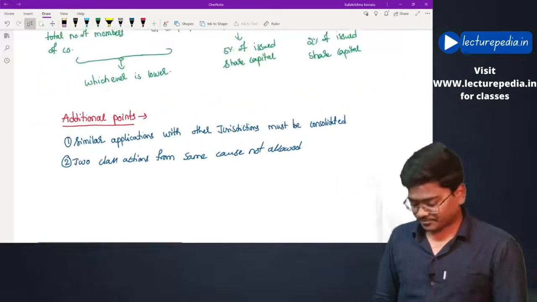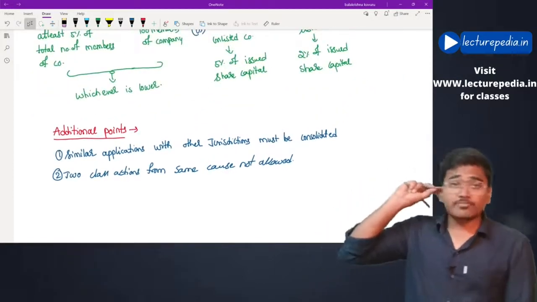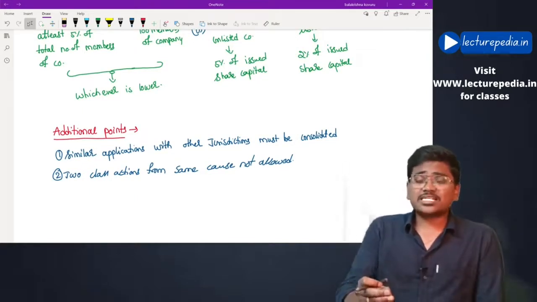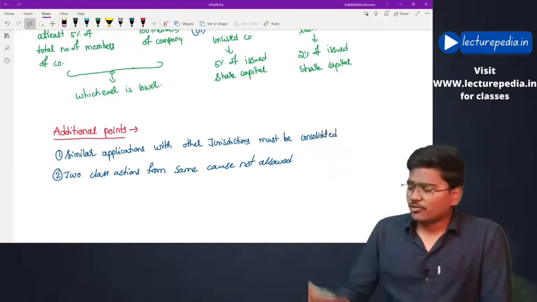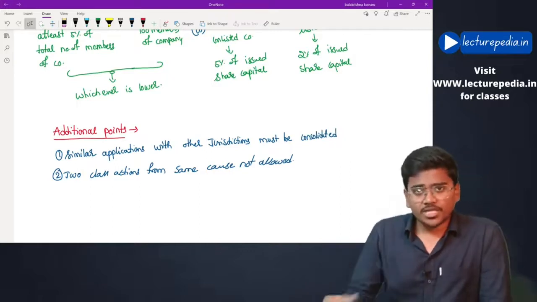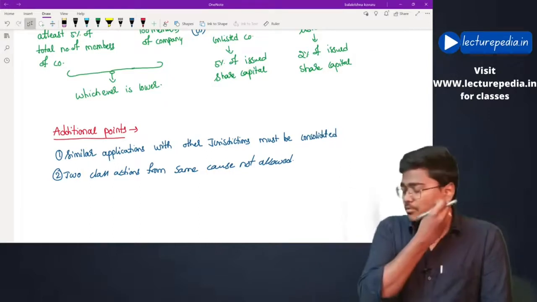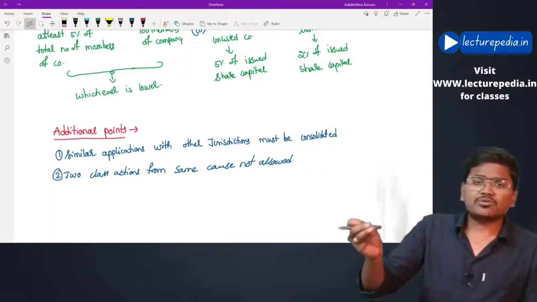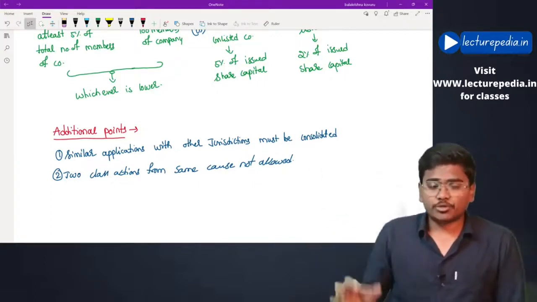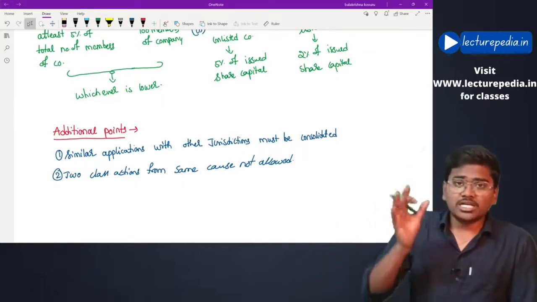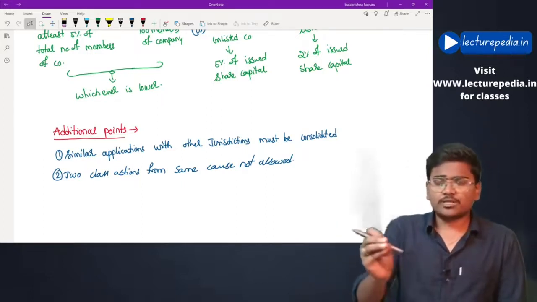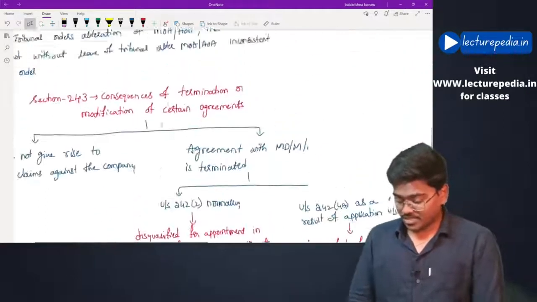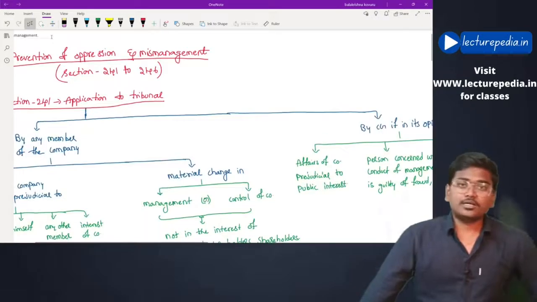Now, under section 246, there are certain sections of the winding up chapter which will be mutatis mutandis applicable even to this operational mismanagement chapter. Basically, those provisions relate to some penalty provisions. Those penalties will be applicable even here. Those sections you can go through. By this we have completed prevention of operational mismanagement.